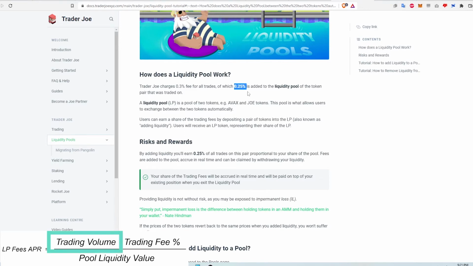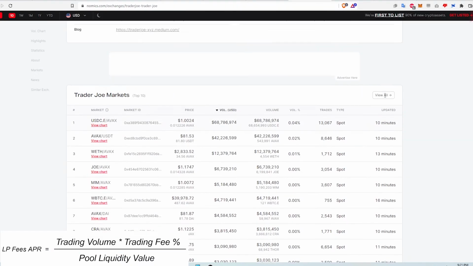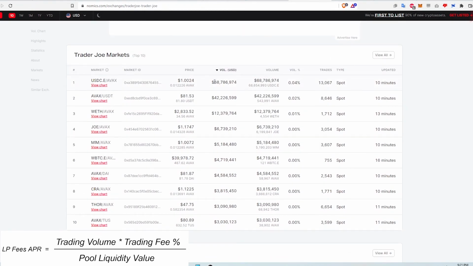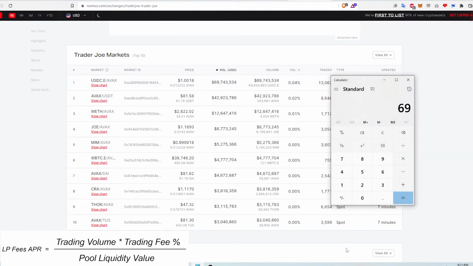Next, I'll need the 24-hour trading volume for the USDCE AVAX pool. I can get a rough estimate of this from nomics.com. And here it shows that the 24-hour trading volume is about $68.8 million. To calculate the numerator of that equation, I'll just multiply the trading fee with the 24-hour volume. That equals about $174,000 of daily fees returned to liquidity providers in that pool. I'll multiply this by 365 days to estimate the total fees returned to LPs for the year. This equals about $63.6 million.